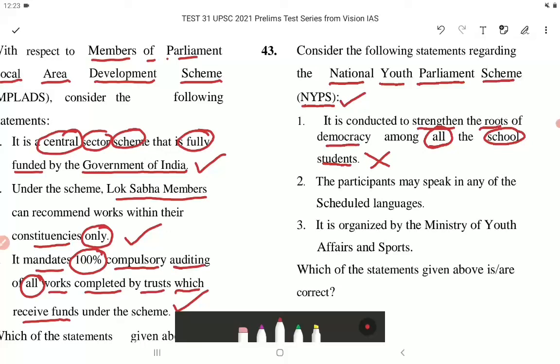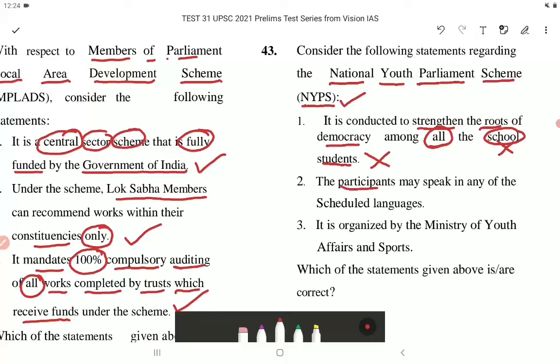It envisages organizing youth parliament sittings in schools or universities or colleges across the country. So it's not only schools but also universities and colleges across the country. So statement 1 is incorrect. Statement 2.